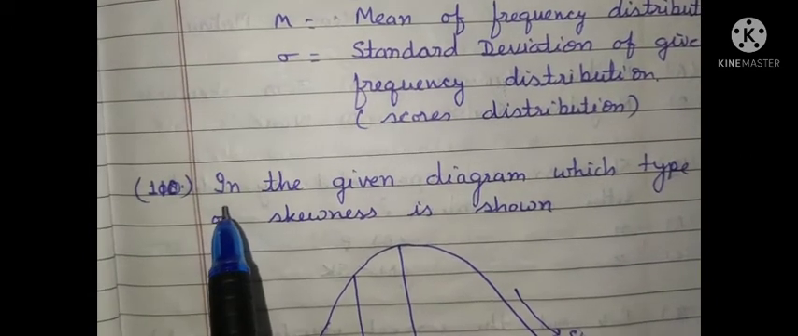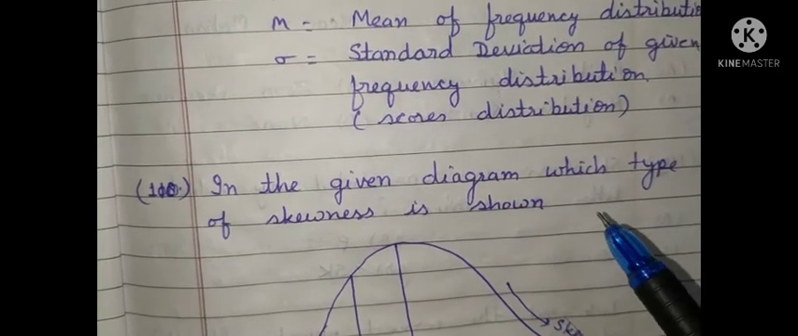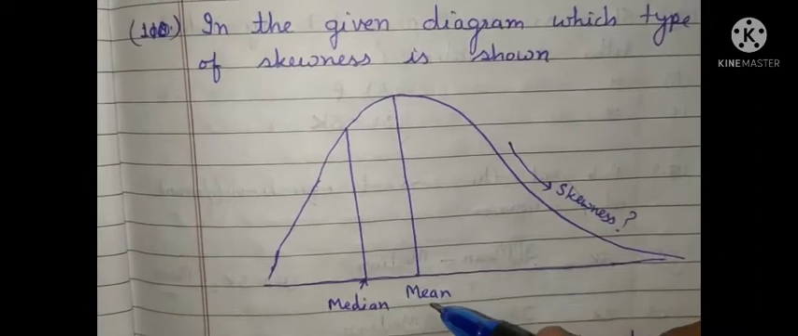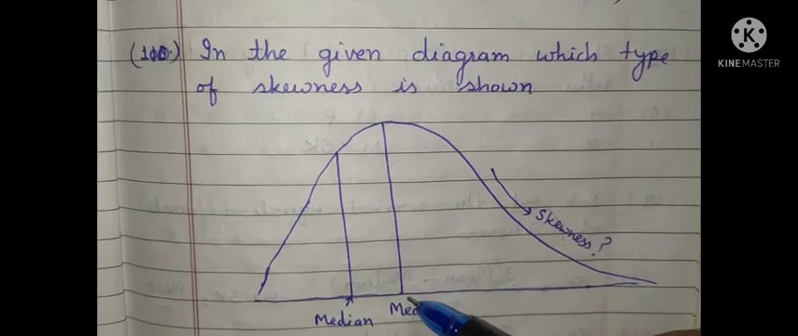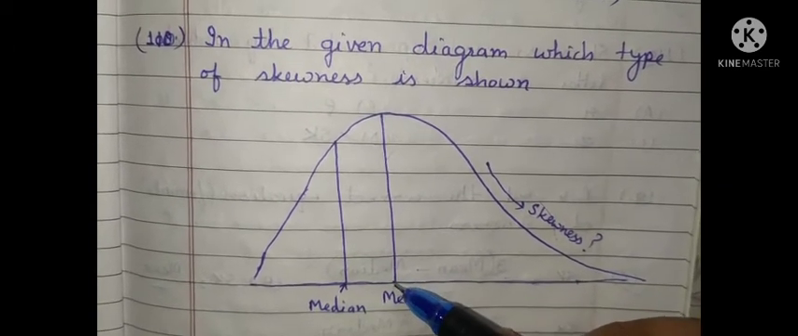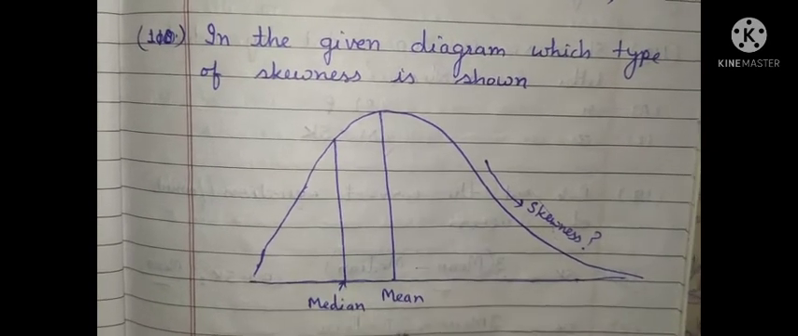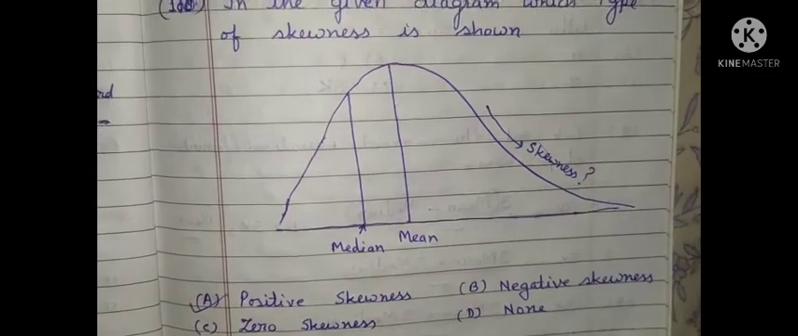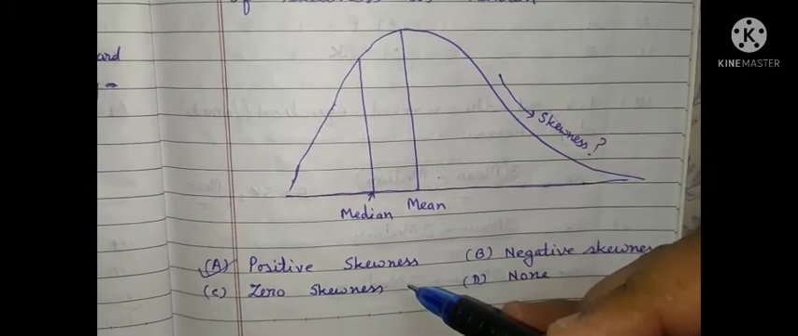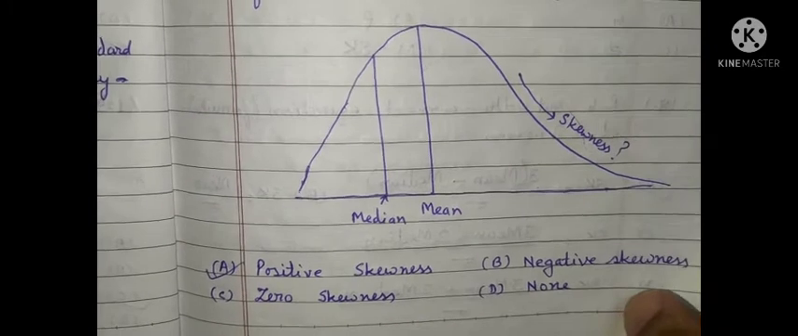Question number 110. In the given diagram, which type of skewness is shown? In the given diagram, the mean is lying to the right side of the median, or you can say the median is lying to the left side of the mean, and the graph shown like this is a representation of positive skewness. So this type of curve is known as positive skewness.